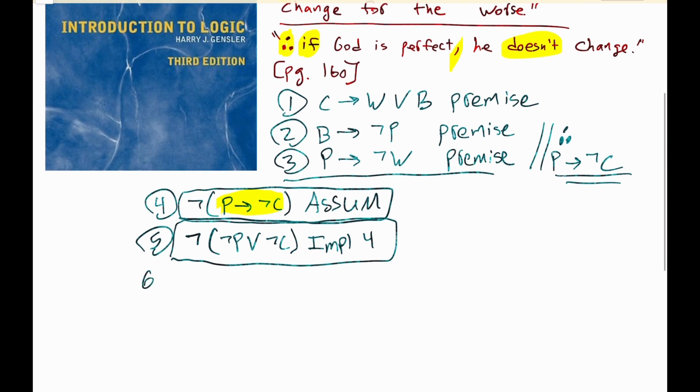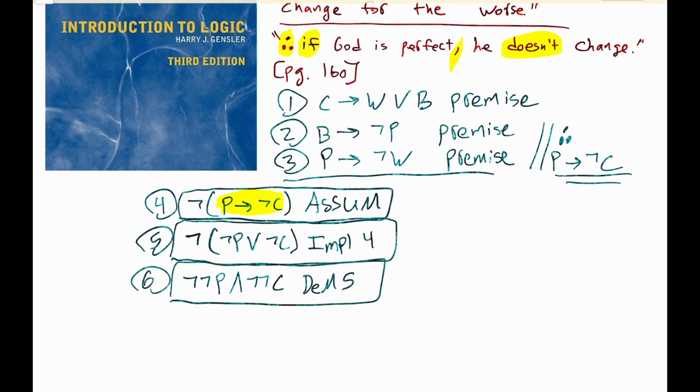For line 6, let's apply De Morgan's law. So we can get not P and not C. De Morgan, line 5. So we have, so to speak, distributed that negation, but we have to remember that we're going to flip a disjunction into a conjunction in that case. We can clean this up for line 7 with double negation to get P and C. Double negation, line 6, again under quarantine based on our assumption.